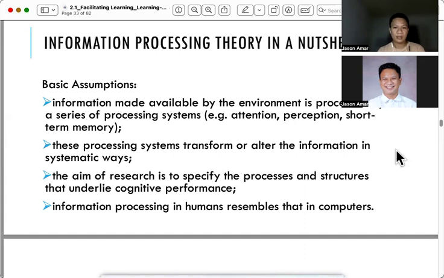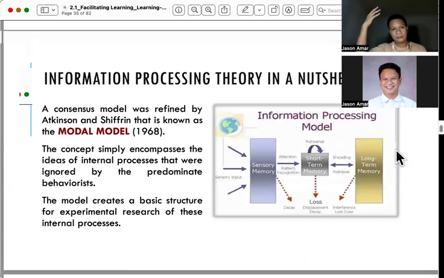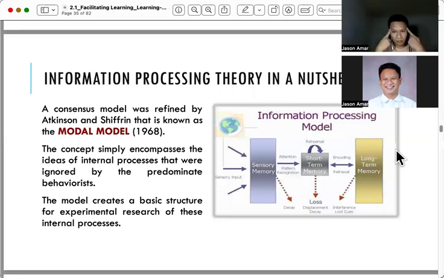So if we talk about information processing theory, the input, the information, goes into short-term memory. And then, if it is not meaningful, not repeated when taught to the child, eventually it will be lost. It will be displaced.